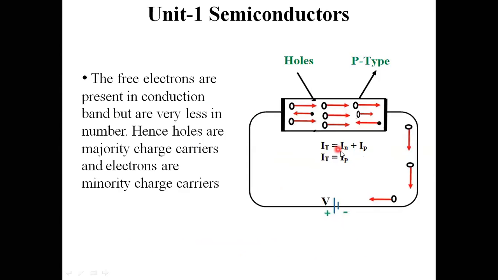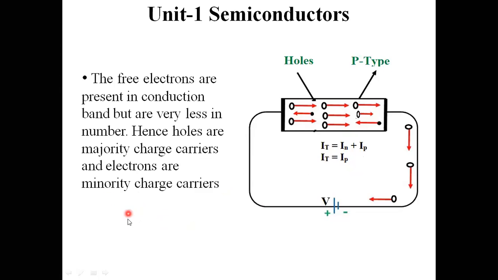I am neglecting this electron current, and I am considering only hole current here. Therefore, total current is equal to Ip, that is, hole current. Majority carriers are holes here, and these two points I need to write here.